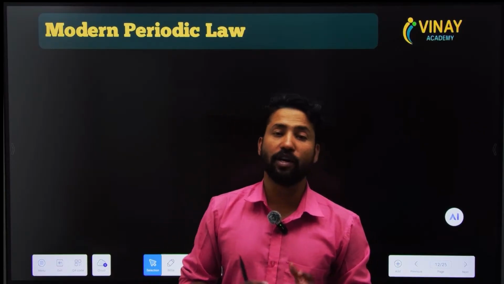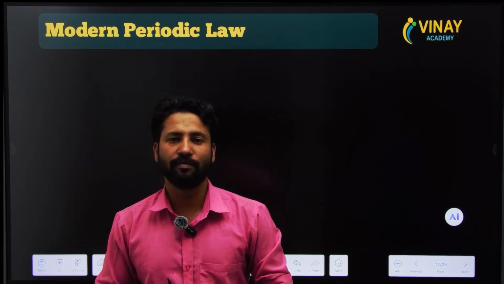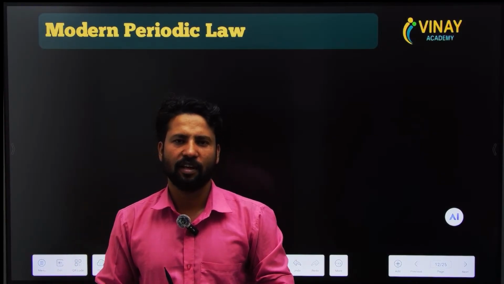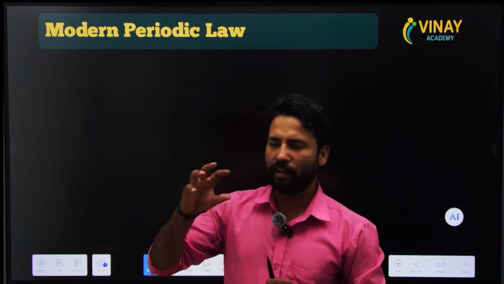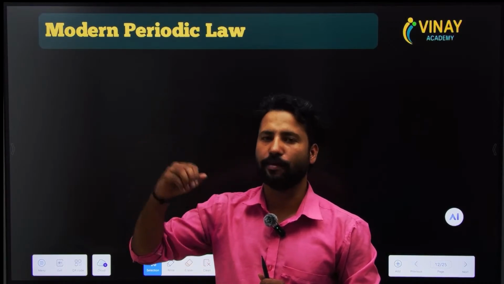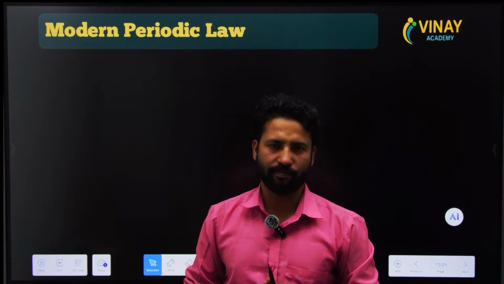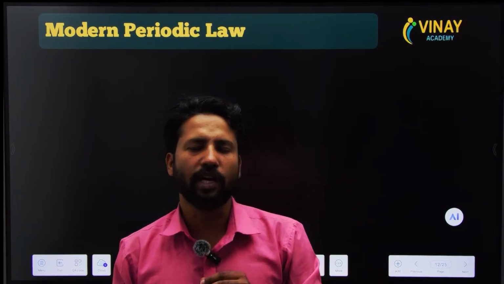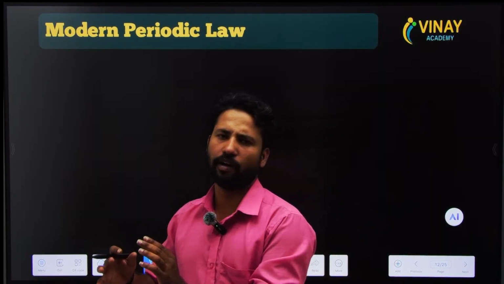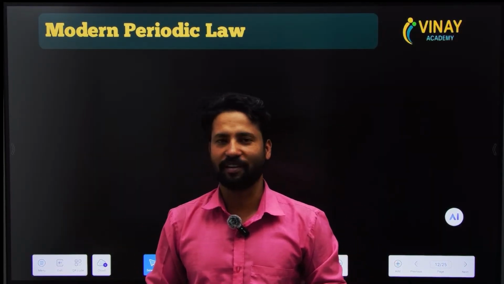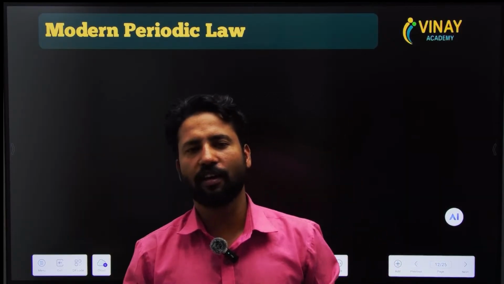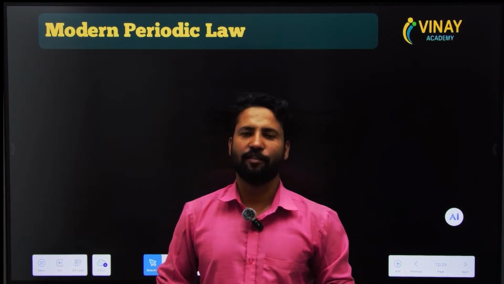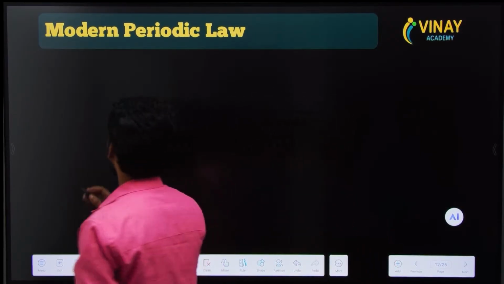Now it is the turn of the modern periodic table. The modern periodic table was discovered by Moseley. Moseley was a fabulous scientist. He did an experiment in which he bombarded X-rays on atoms and noticed the frequencies. According to the frequency, he concluded that all the physical and chemical properties of an element depend on atomic number. So all the confusion and defects finished. Let us get started with the modern periodic table.